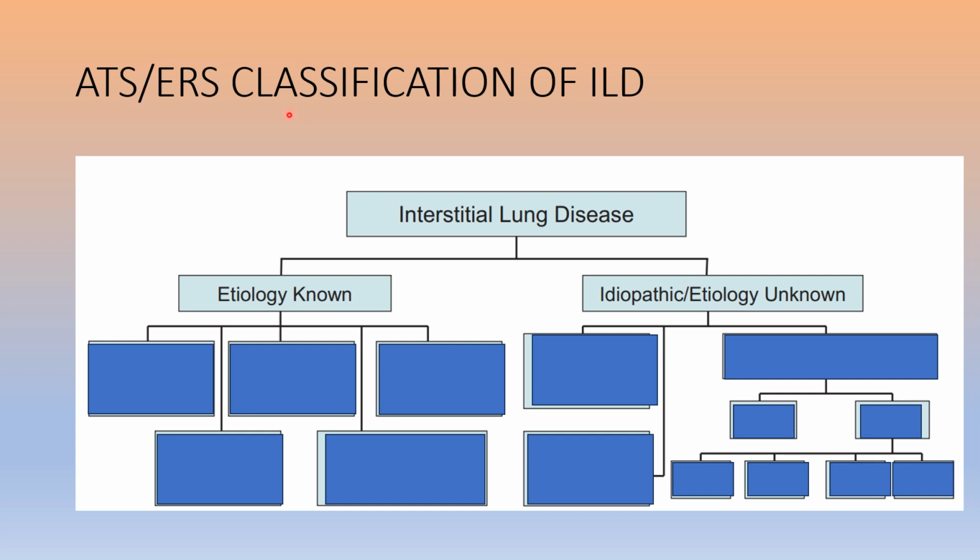In this section, we'll be discussing the ATS or ERS classification of ILD, or interstitial lung disease. Basically, it's divided into etiological causes and non-etiology causes. The non-etiology causes can be remembered as DOXY. D for drugs, which includes nitrofurantoin, imidazole, methotrexate, and chemotherapy regimens.